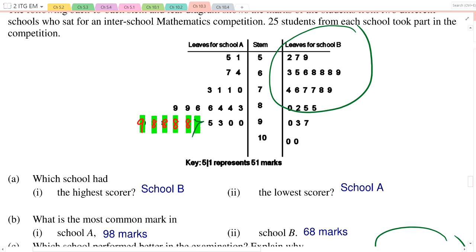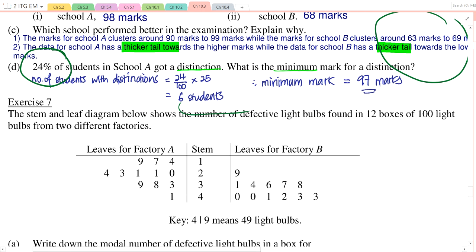So let us highlight the top 6 scores. 9, 8, 8, 8, 8, and 7. So these people, they got a distinction. And what is the lowest score amongst all these people? What's the lowest? 7. And that is the minimum score required for distinction. So write down the minimum mark is 7.